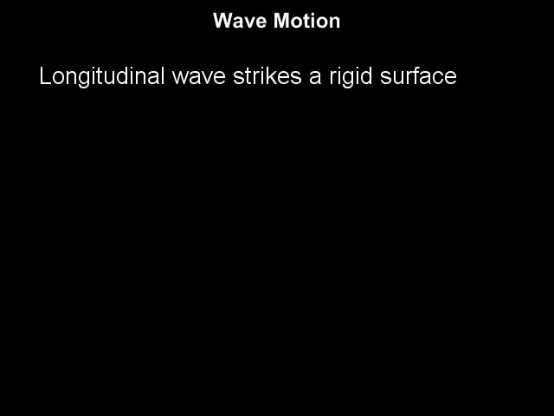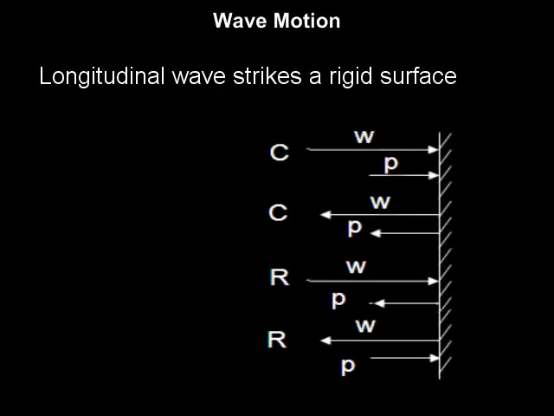Now, the reflection of longitudinal waves is having some different mechanism. When a longitudinal wave strikes a rigid surface, both wave and particle velocities are reversed just as in the case of transverse waves. But if a compression strikes the surface, the wave velocity and the particle velocity of the incident wave are in the same direction.